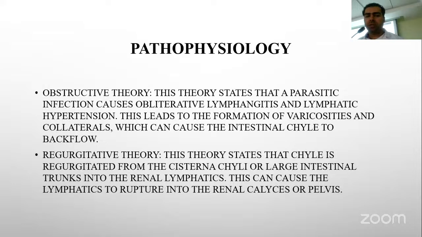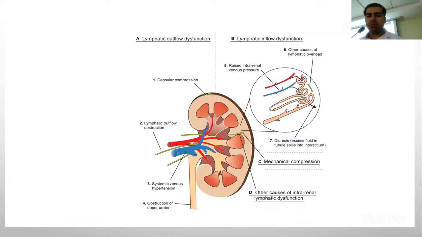The pathophysiology of the chyluria is given by the obstructive theory and regurgitative theory. In obstructive theory, this states that the parasitic infection leads to obliterative lymphangitis and lymphatic hypertension, which leads to formation of varicosities and collaterals, which can rupture, which can lead to backflow into the urinary tract. In regurgitative theory, chyle is regurgitated from the cisterna chyli or large intestinal trunks into the renal lymphatics, which can cause lymphatics to rupture into the renal pelvis. This figure shows the lymphatic outflow dysfunction and lymphatic inflow dysfunction.